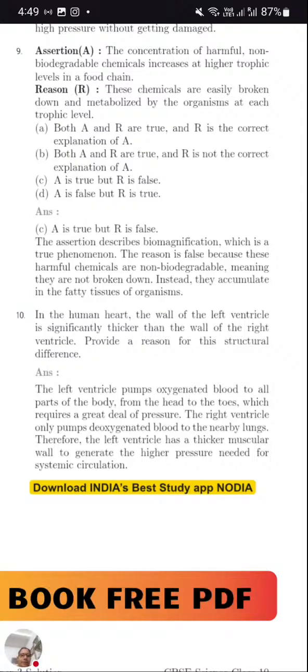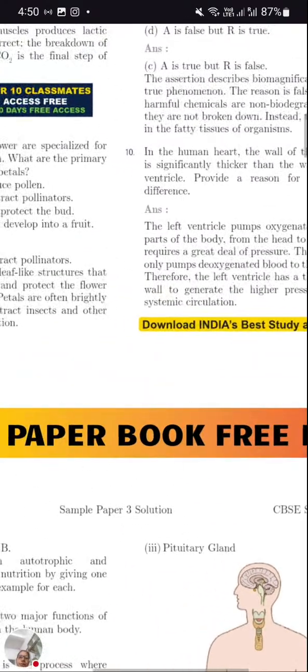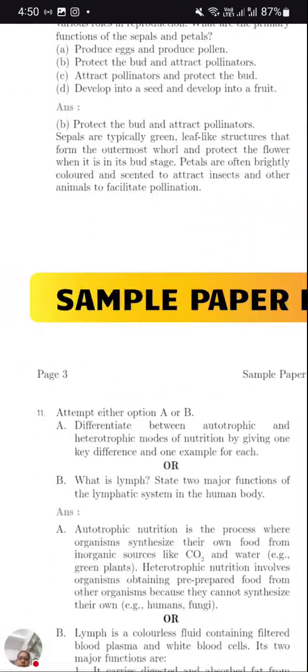The left ventricle pumps oxygenated blood to all parts of the body from head to toe, which requires a great deal of pressure. The right ventricle only pumps deoxygenated blood to the nearby lungs. Therefore, the left ventricle has a thicker muscular wall to generate the higher pressure needed for systemic circulation. So the wall of the left ventricle is thicker to withstand high pressure. We completed the 10th question. Now, let's start with the 11th.